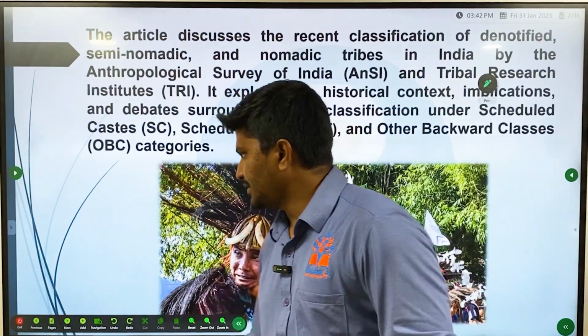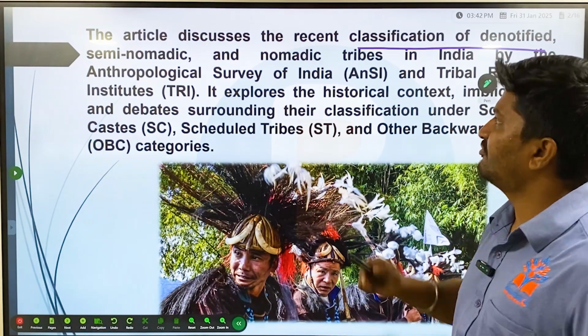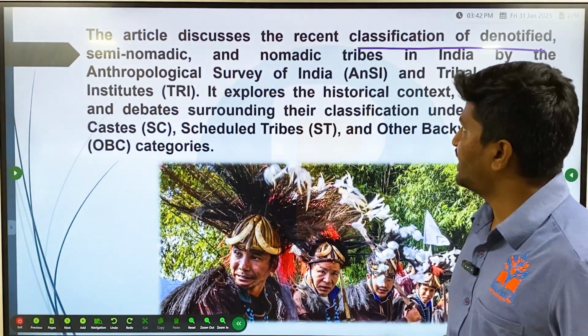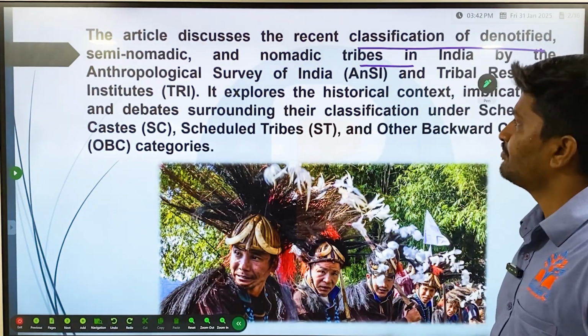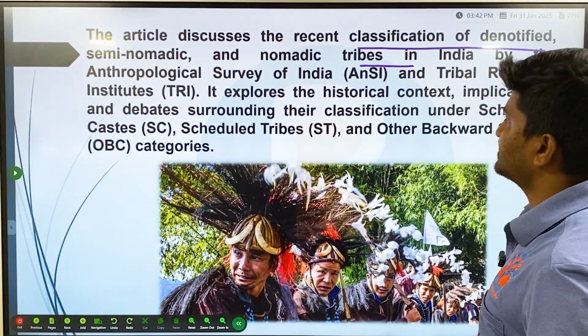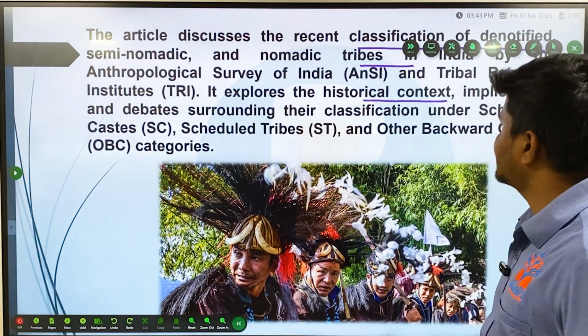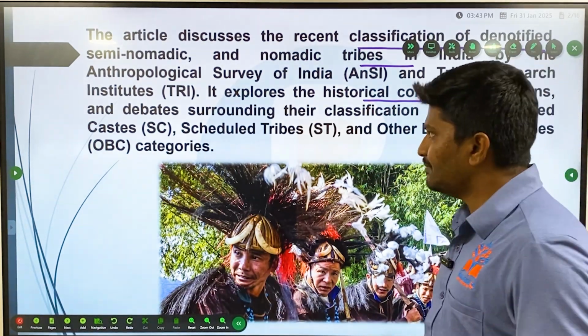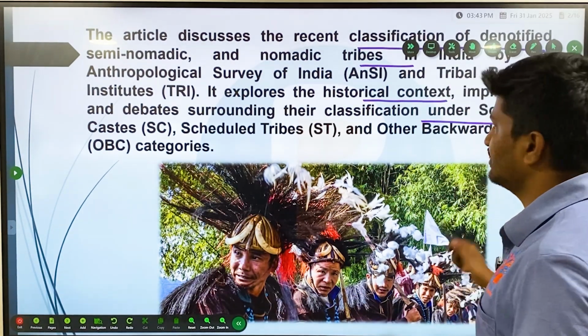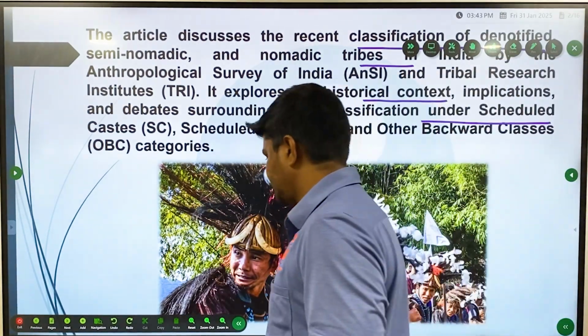So why is it in news? It is in news because of the recent classification of denotified, semi-nomadic and nomadic tribes in India by the Anthropological Survey of India and Tribal Research Institutes of India. It explores the historical context, implications and debates surrounding their classification under scheduled caste, scheduled tribe and other backward classes.